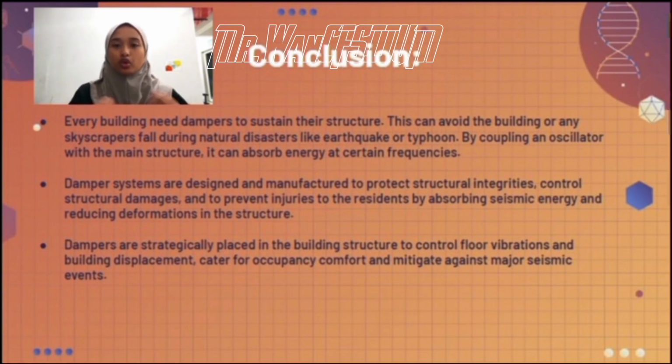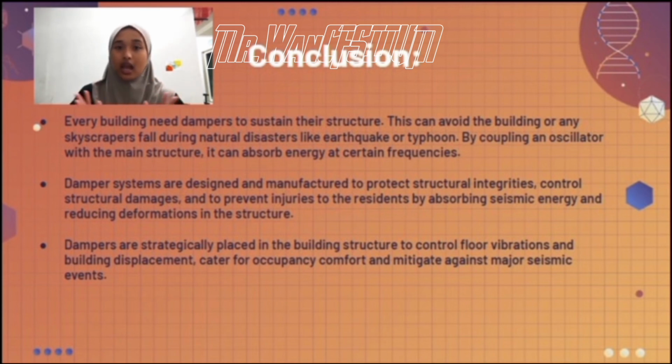So next, we need to know why it is crucial to have a damper in a building. Damper systems are designed and manufactured to protect structural integrity, to control structural damage, and to prevent injuries to the residents by absorbing seismic energy. So we need to think about where dampers are placed. Dampers are strategically placed in the building structure to control the floor vibrations and also the building displacement. And last but not least, the damper also caters for occupancy comfort.